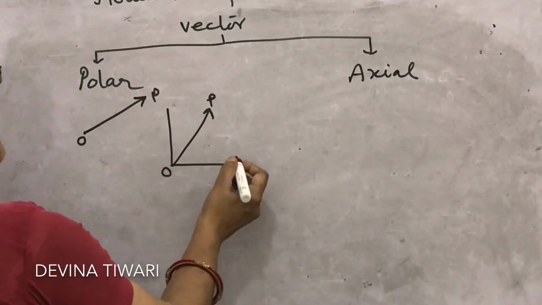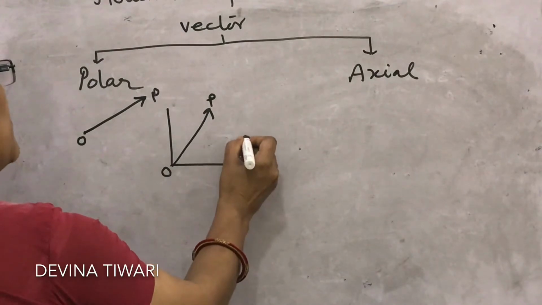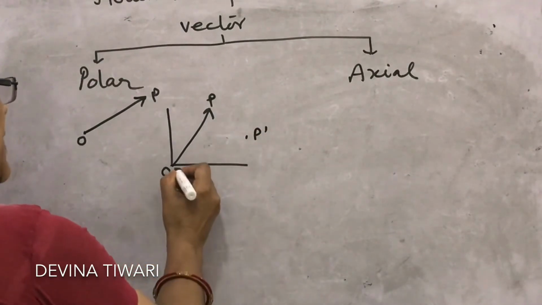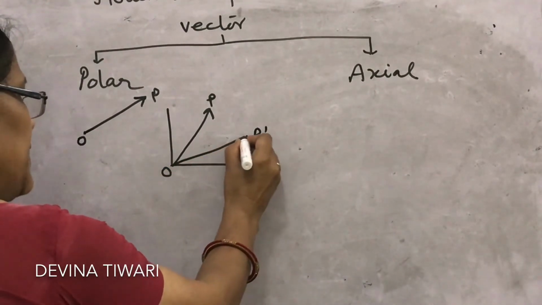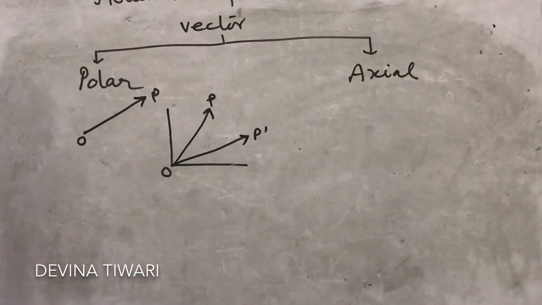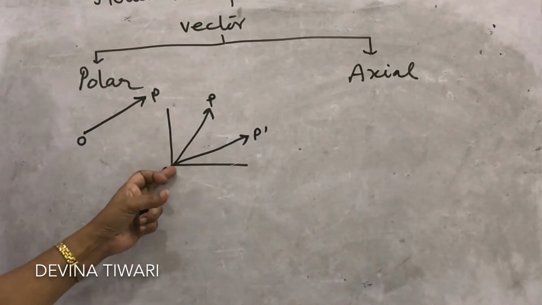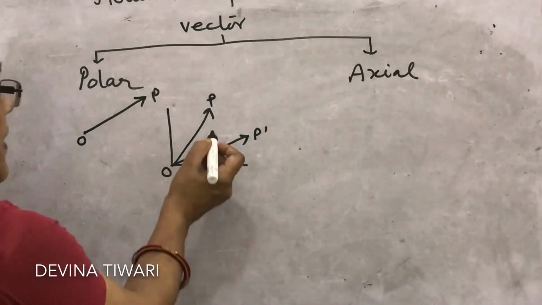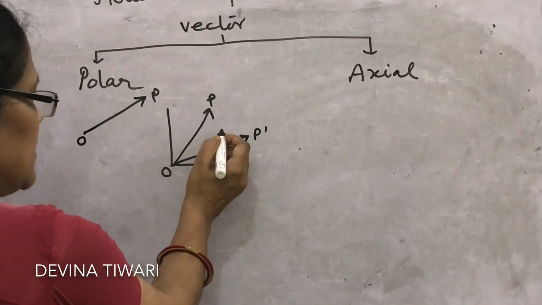After a certain time, the point P shifts to point P dash, then OP dash is the new position vector, and this also has the same starting point O. What about this vector?